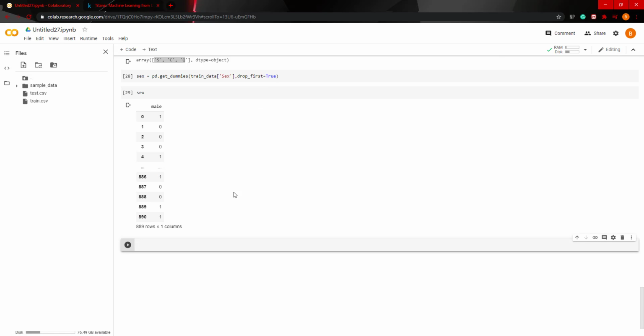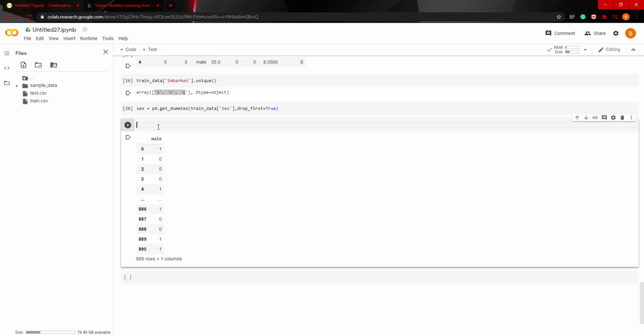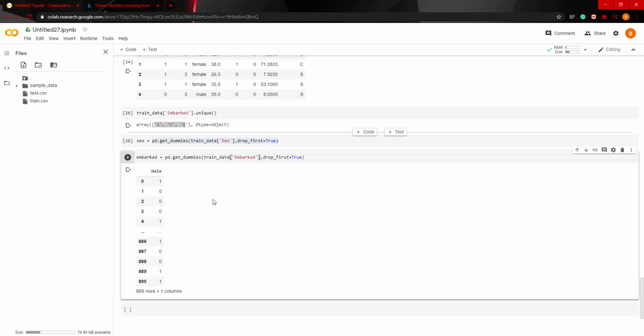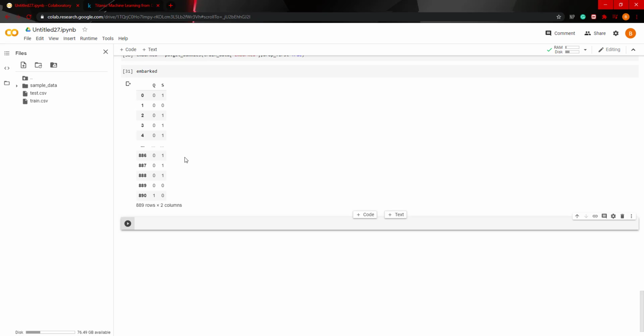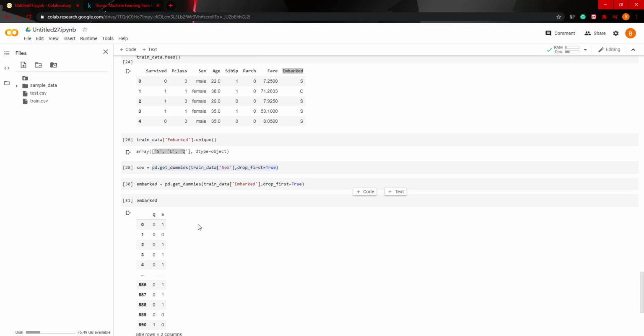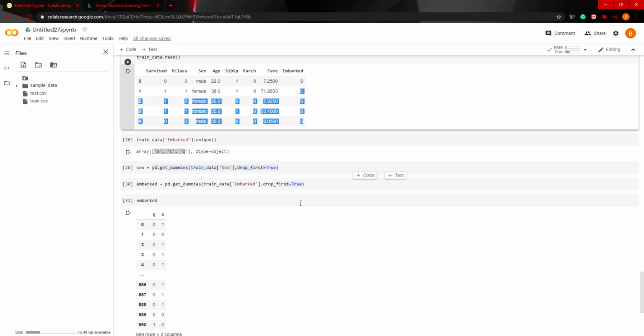And then if you look at this series, we can see that male and female became 0 and 1. Now we're going to do the same thing for embarked. So just copy paste embarked, and then take a look at the embarked data series, and we can see that we have Q, S. And the reason we did drop first is because if it's not Q, it's not S, then it's going to be the third option. If it's 0, 0, then the third option, which is C, I believe, is the case.